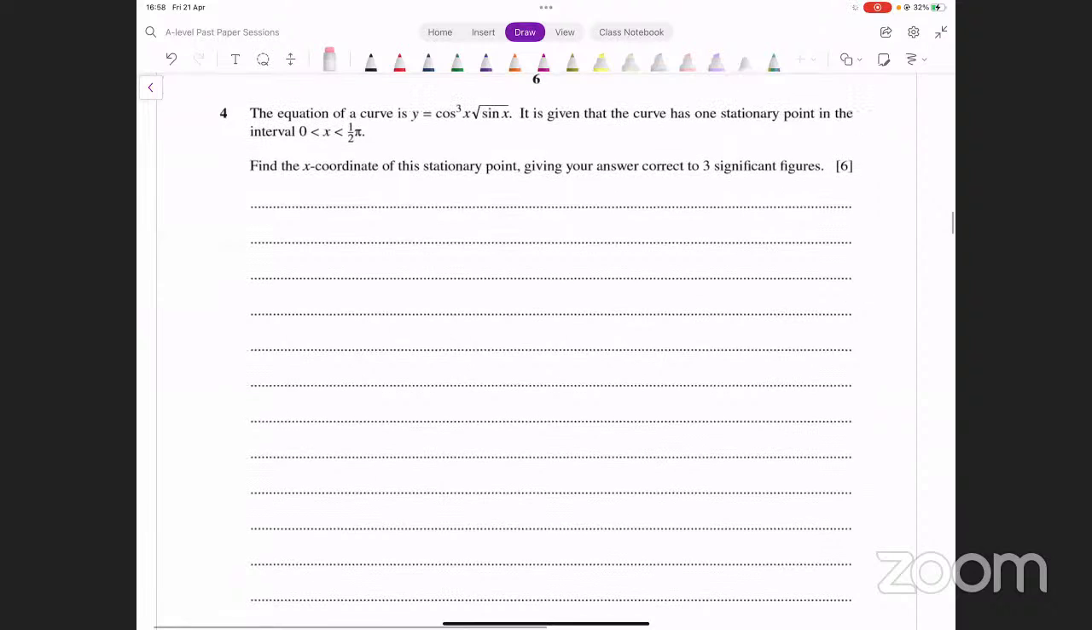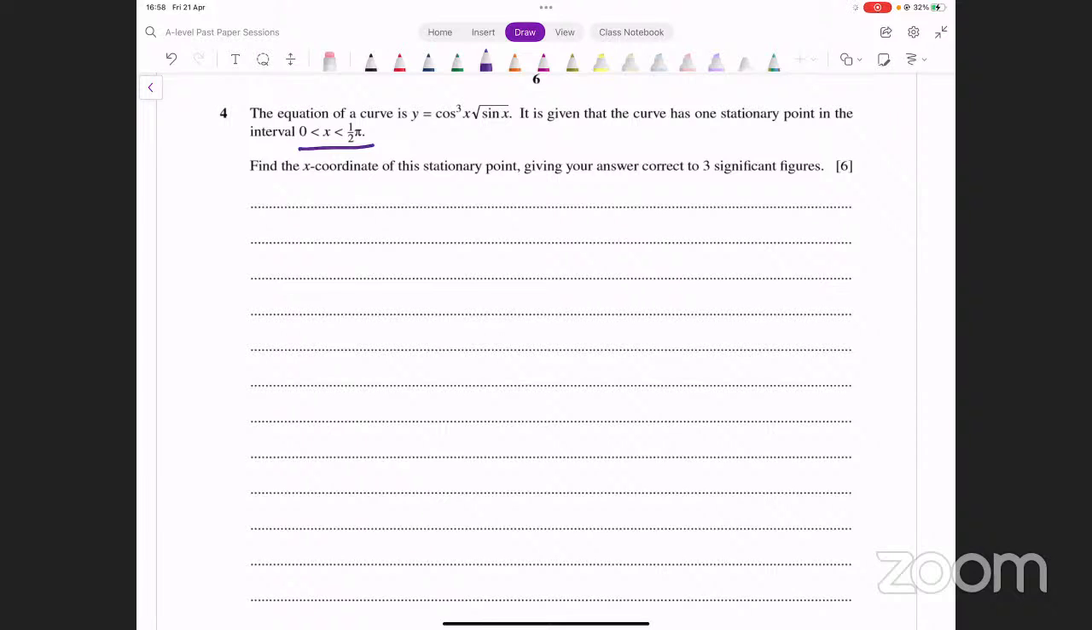Let's move on. Question number 4. Okay, now let's do this. This seems to be y equals cos cube x into square root of sin x. We have this equation of a curve given, and it's given that the curve has one stationary point in the interval 0 to pi over 2.